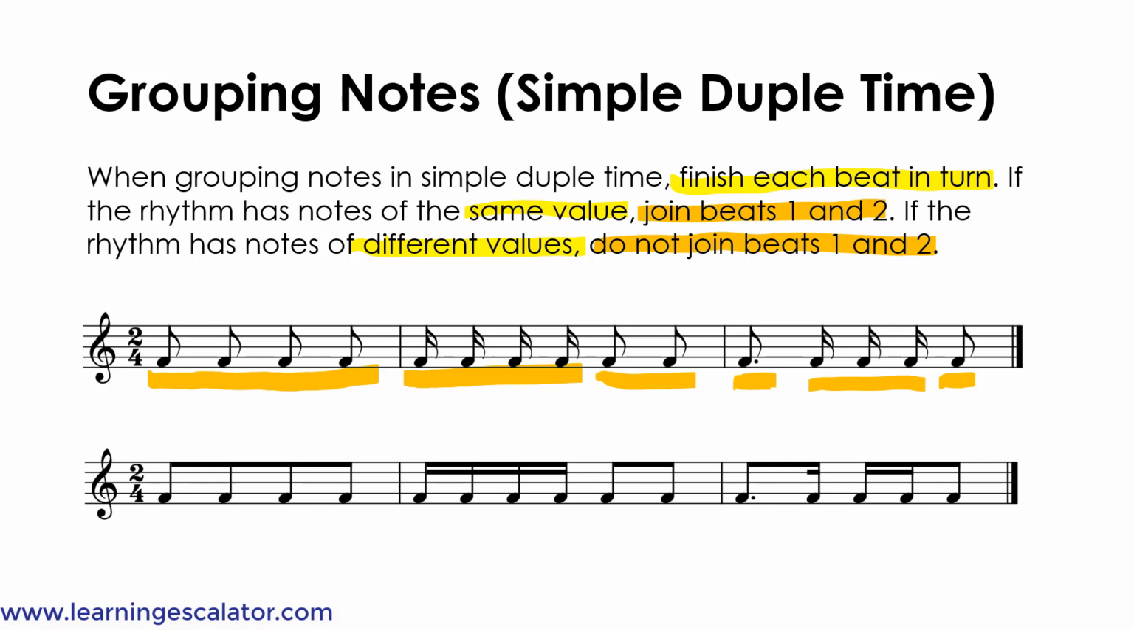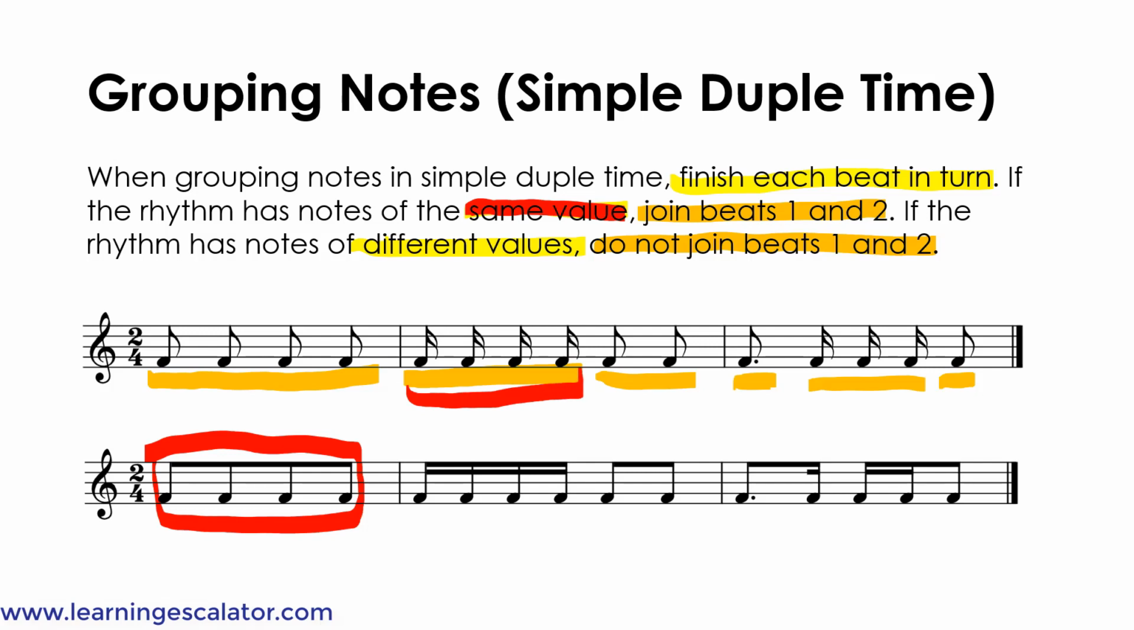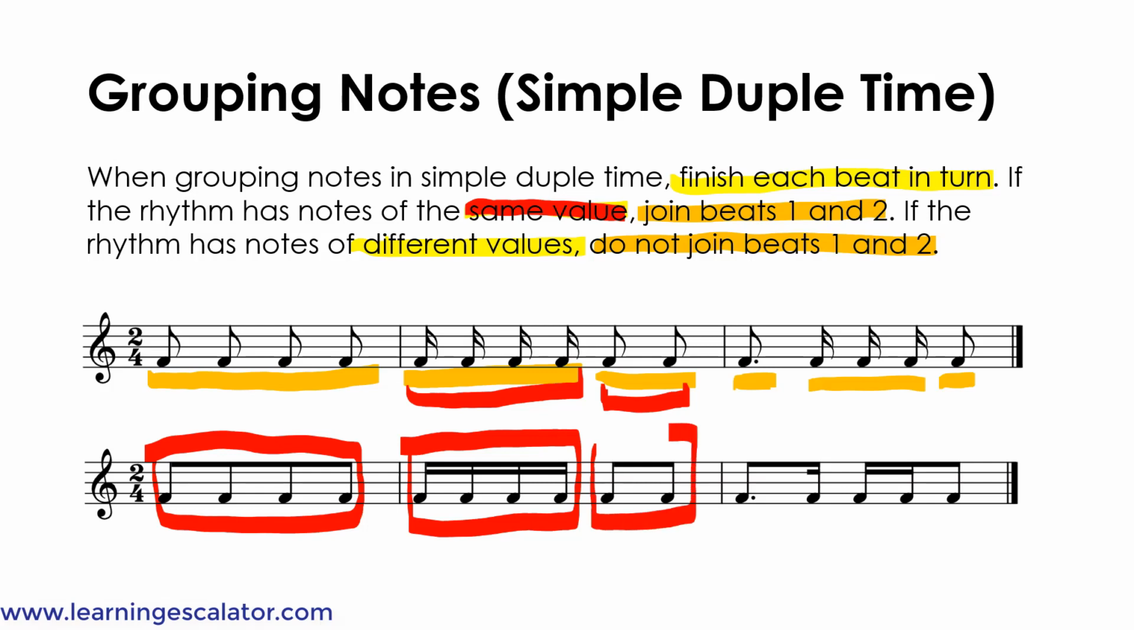Since it said if the rhythm has notes of the same value, in the first bar they're all eighth notes, so you can join beats 1 and 2. So you can join all 4 of them into 1. In the second bar, the 4 sixteenth notes at the front have the same value, so you can join these beats. And then there are two eighth notes, which are a different value than the sixteenth notes, so you're not allowed to connect the eighth notes with the sixteenth notes. So the eighth notes have to be on their own.